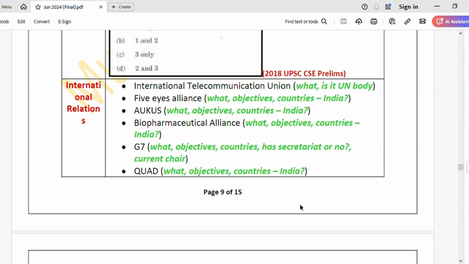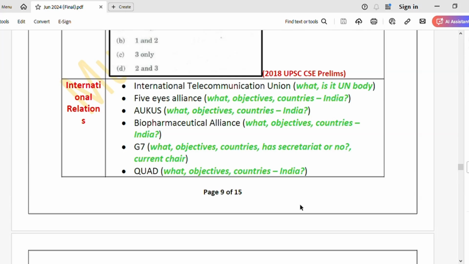Sometimes it's not possible to remember the list of all the countries that are a part of a particular organization. So we'll majorly focus on whether India is a part of that organization or not. And for a few important organizations like G7, G20, BRICS, BIMSTEC, we'll try and remember the names of all the countries because these organizations are very important and the countries are also few. I know in G20 there are a lot of countries, but it's easy to remember them. So we'll focus only on these things, but for every other initiative we'll not try and remember the countries that are a part of it.